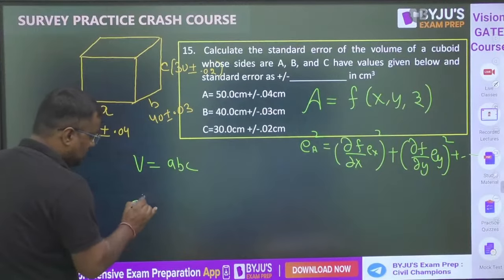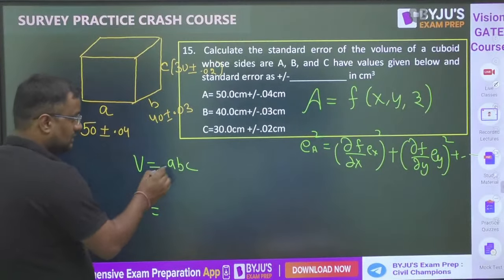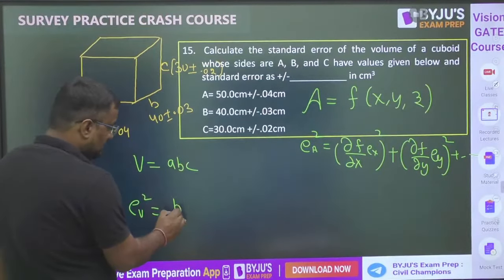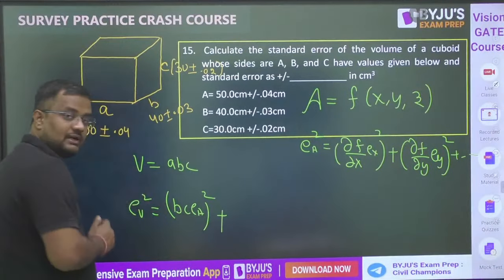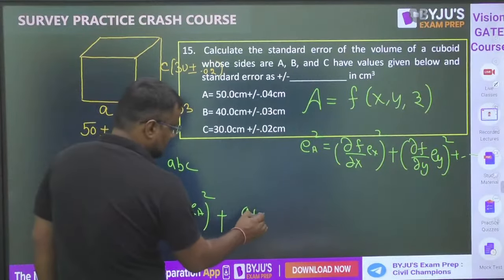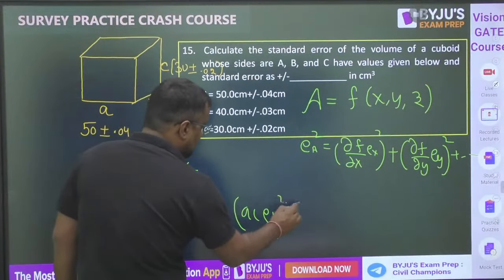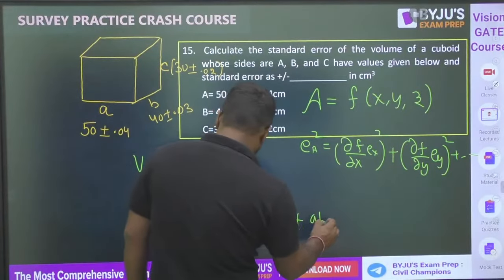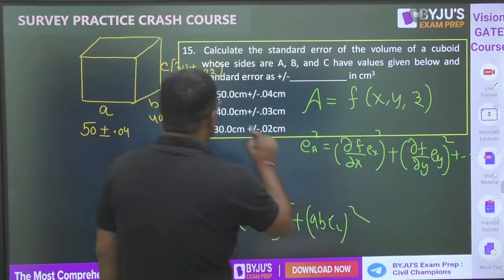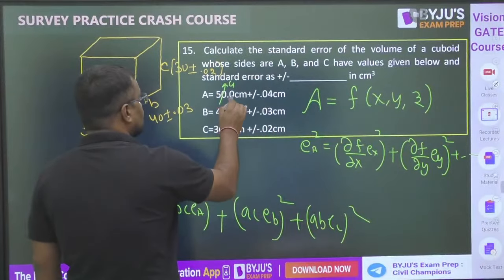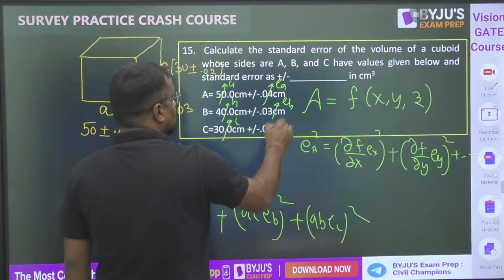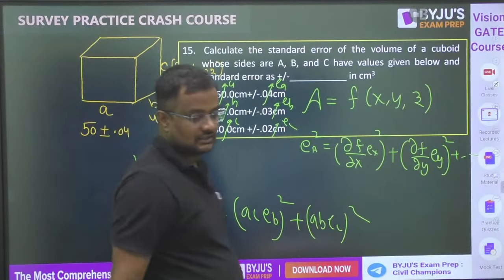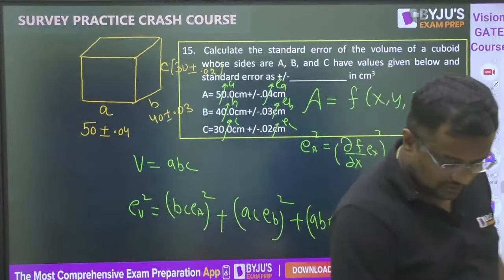So EV whole square, error in volume whole square, is del V by del A, so B into C into EA whole square, plus del V by del B, A into C into EB whole square, plus del V by del C, AB into EC whole square. A is this, B is this, C is this. This is EA, this is EB, this is EC. Put the values and get the answer.